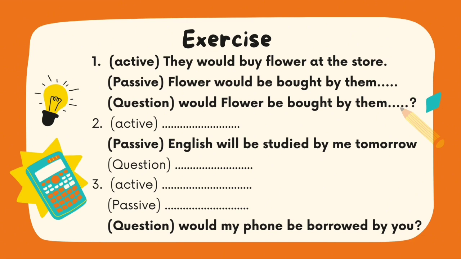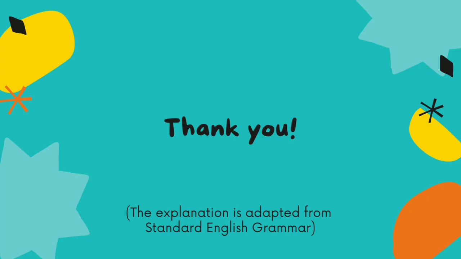In the passive, flour would be bought by them. And in the question form, would flour be bought by them? So for the next exercises, you should answer by yourself to test your understanding, and you should adjust your answer with the example I have given to you just now.